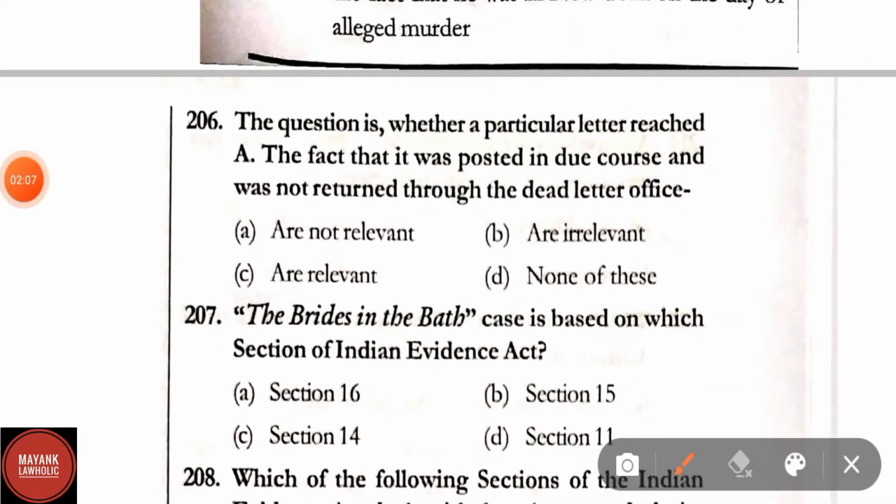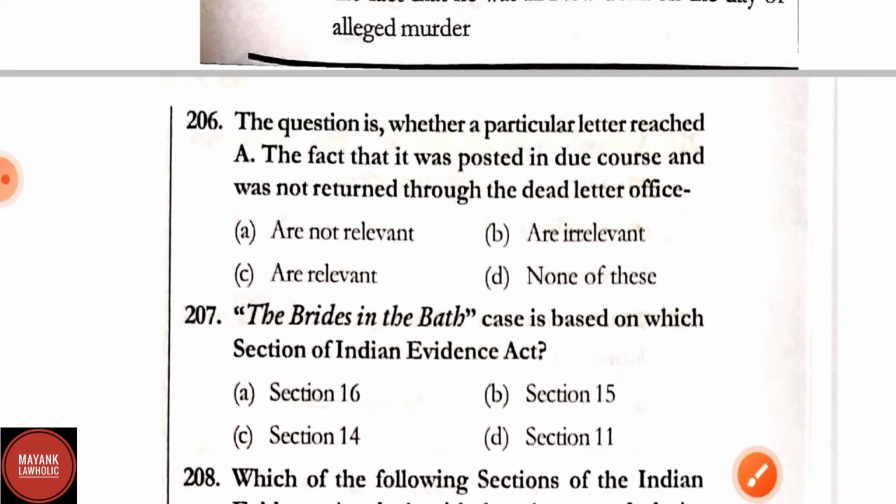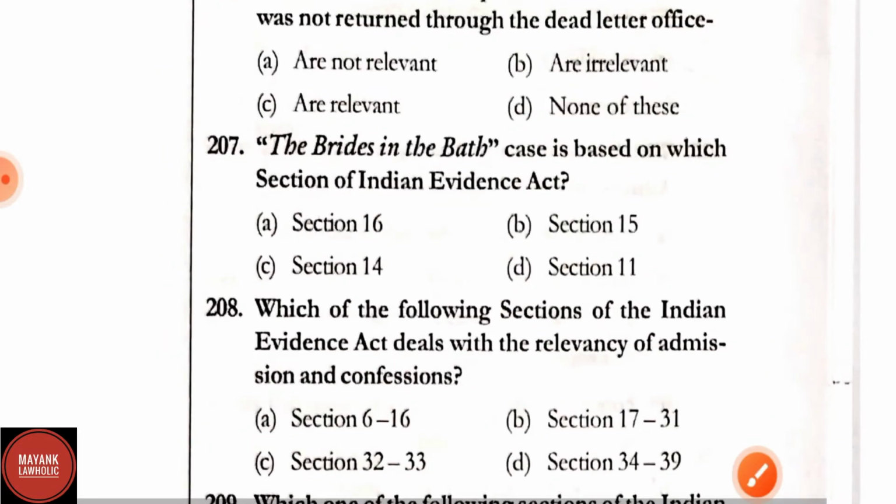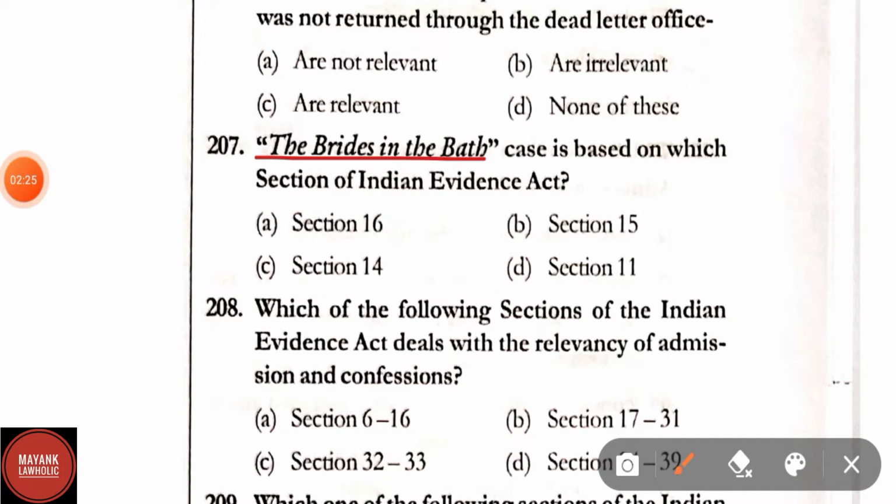Question number 206. The question is whether a particular letter reached A. The fact that it was posted in due course and was not returned through the dead letter office. Here option A, not relevant; option B, relevant; option C, relevant; option D, none of these. Here correct answer is option C, that is relevant. Question number 207. The Brides in the Bath case is based on which section of the Indian Evidence Act? Correct answer is option B, that is section 15 of the Indian Evidence Act.